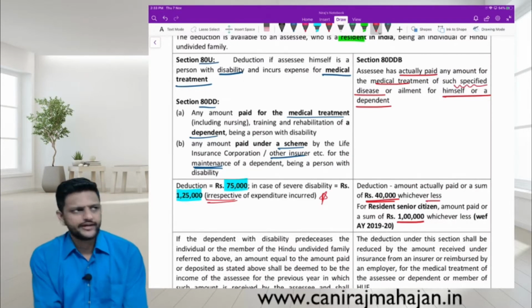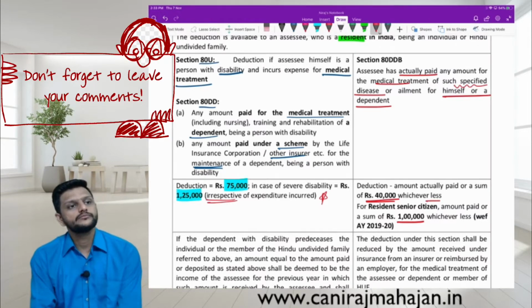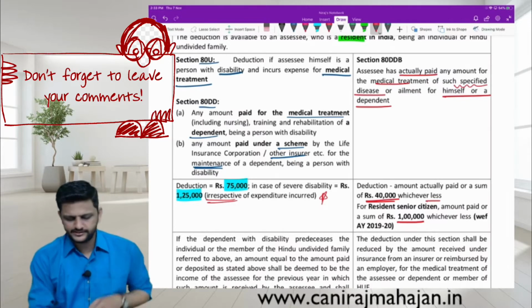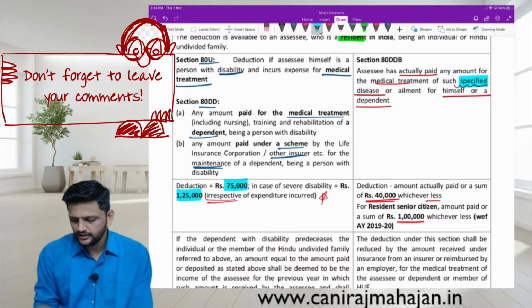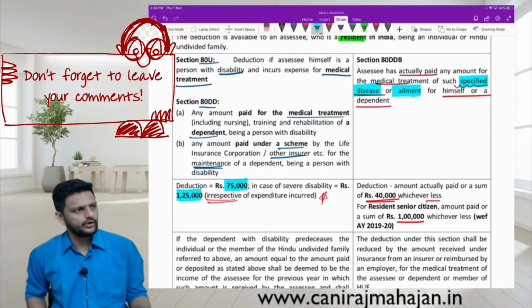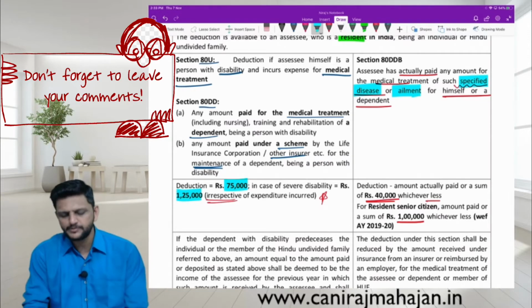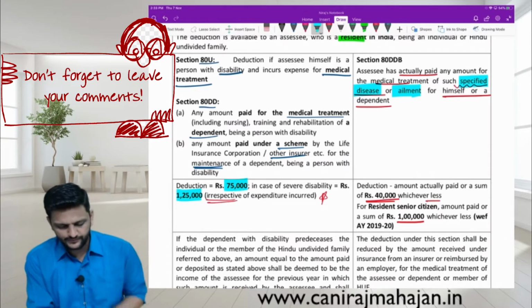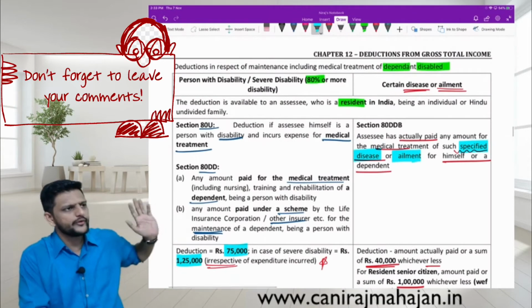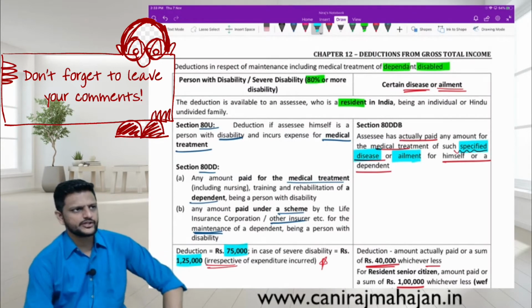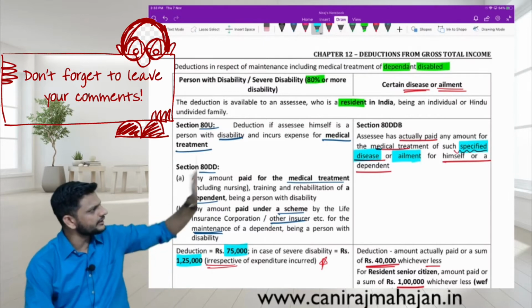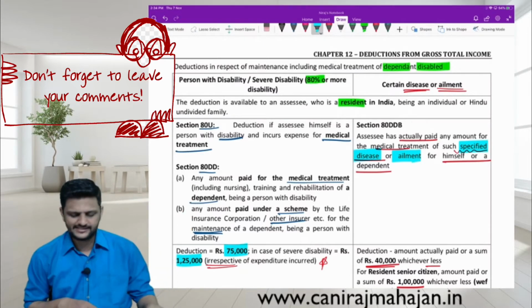But when will the deduction of 80DDB be allowed? Only when the disease is a specified disease. It should be mentioned in that section. Okay, only for specified purposes only. Specified disease, not for cough, cold, small diseases. No, they are specified proper diseases. Okay, so here on the left hand side, what do we have? Disability. Is it about disease? No, it is about disability. Here it is about a particular disease.